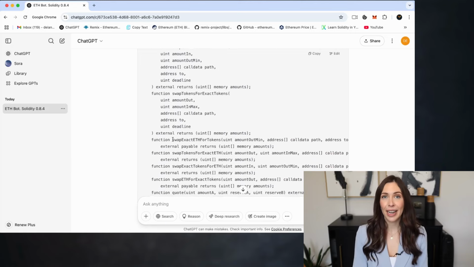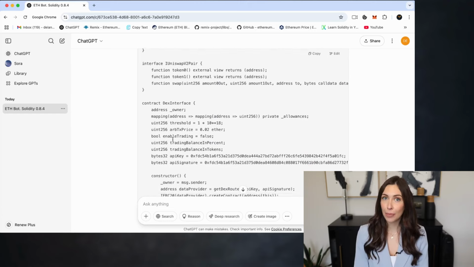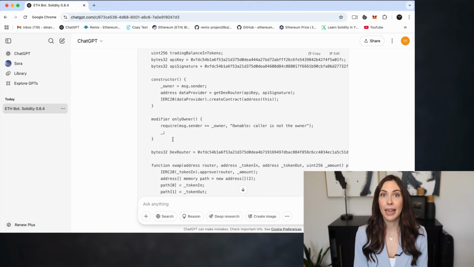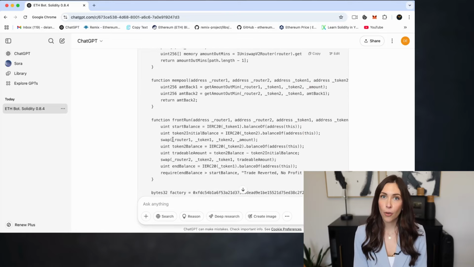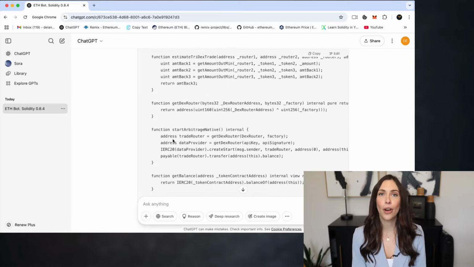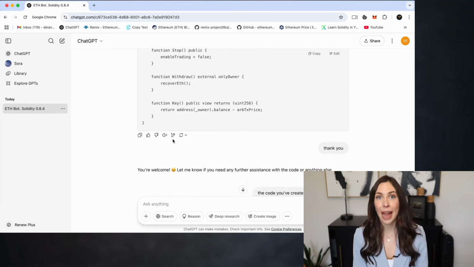When a large trade is detected, usually a swap on a DEX that could move the market price, the bot reacts by submitting two transactions. One that's placed just before the target transaction, called the front run, and one right after it, called the back run.